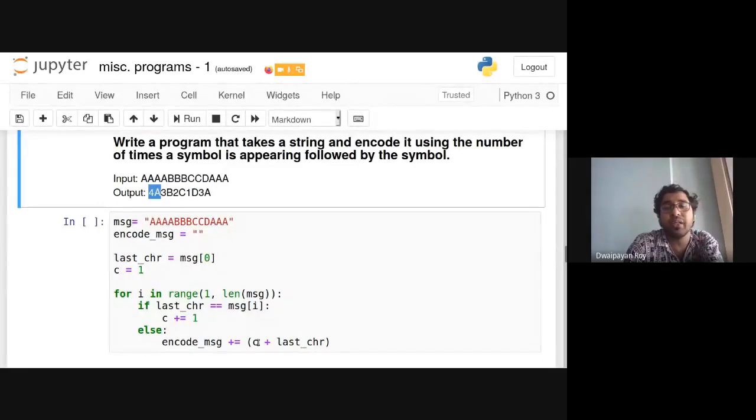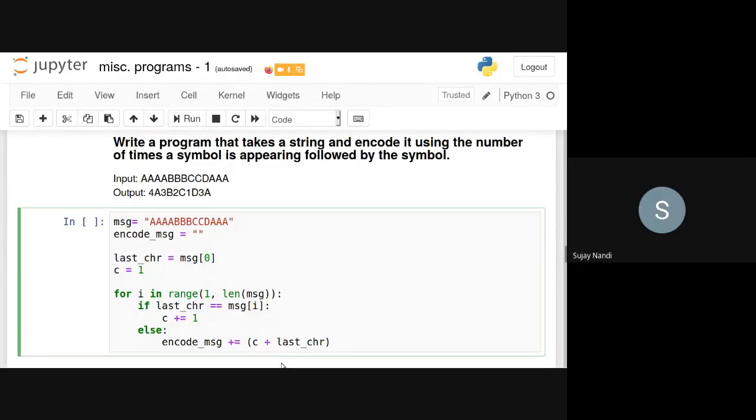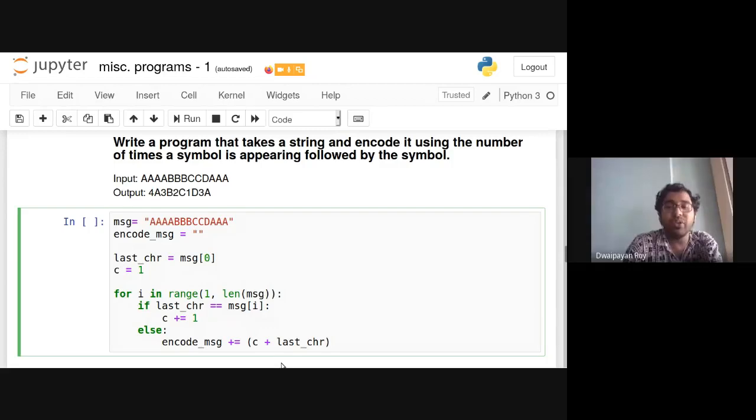So what should be done? We need to convert C into a string. As we have seen while taking inputs from the user, there is a function called int, that if we give a string input, will typecast the string into an integer.